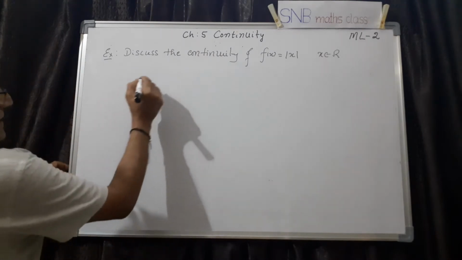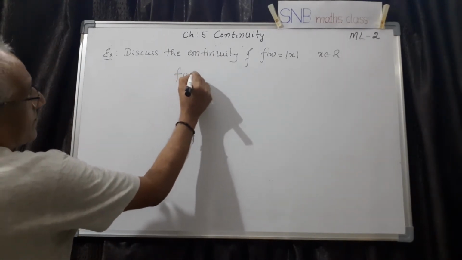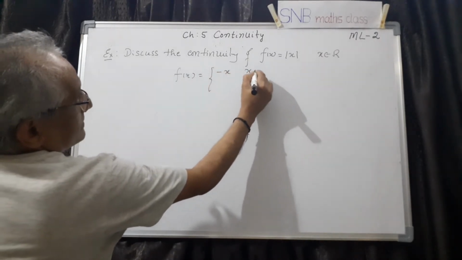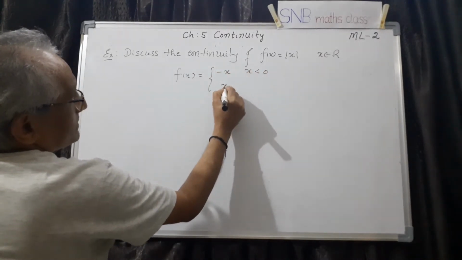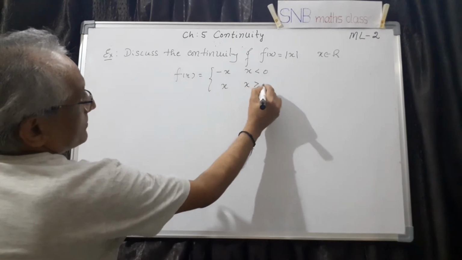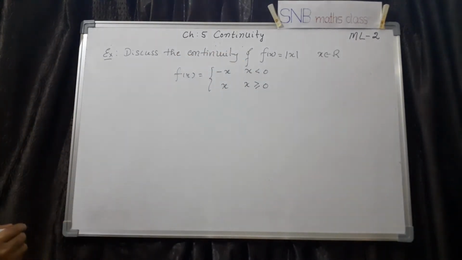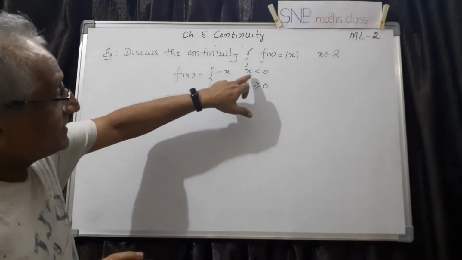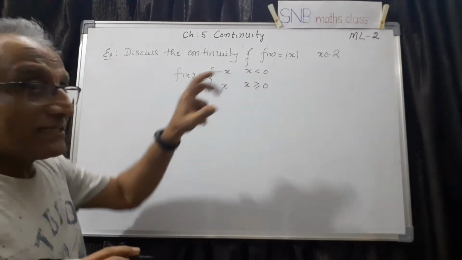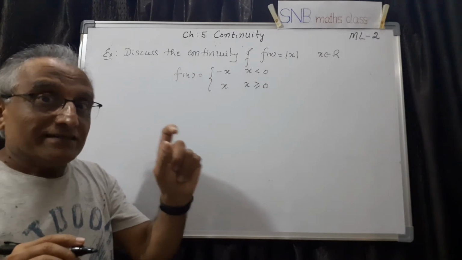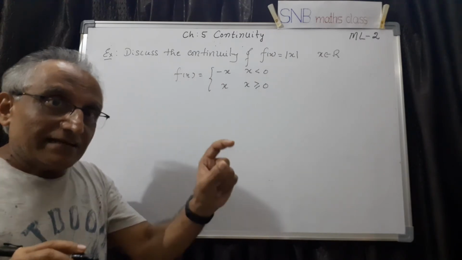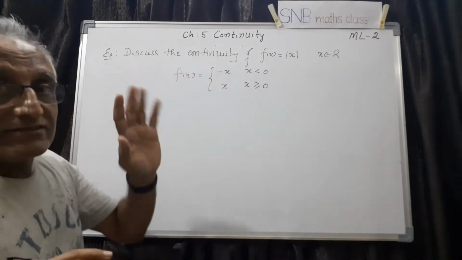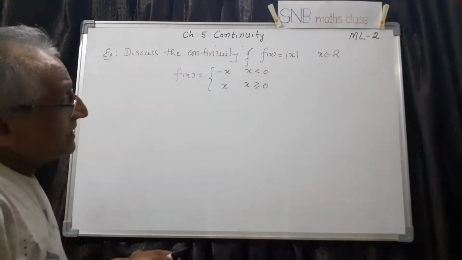So first let us take f of x, which I can write as minus x for negative x and plus x for positive x including 0. Now I consider any point here on the negative side. Then I check whether it is continuous. Any arbitrary point. If it is continuous at that arbitrary point, my conclusion is that it is continuous everywhere in this interval. That is the idea. Same thing I will do with positive also.